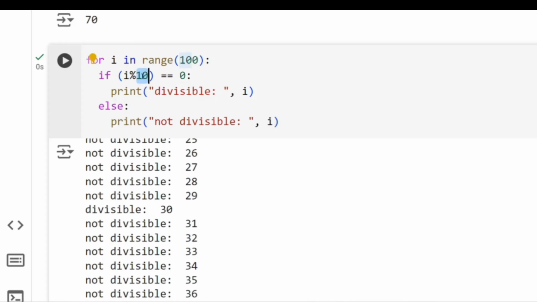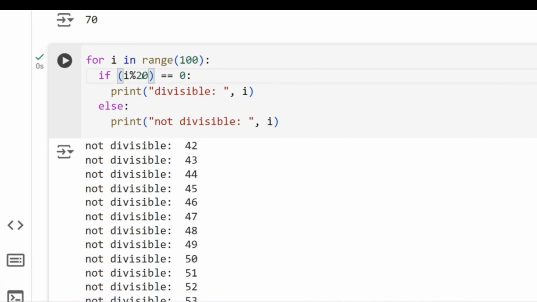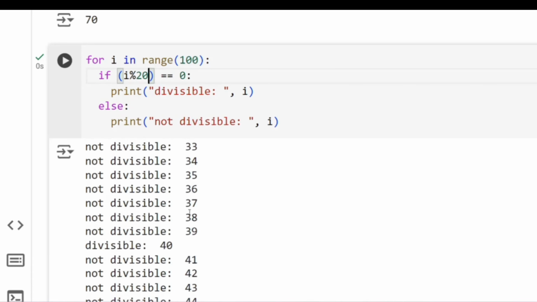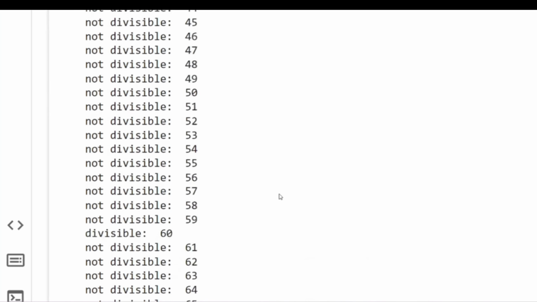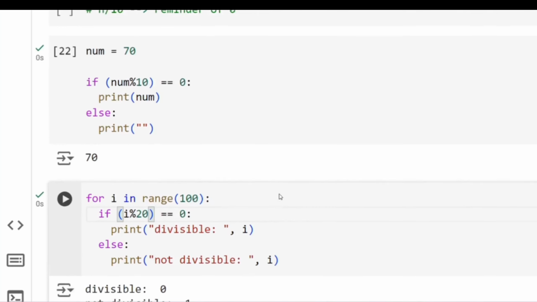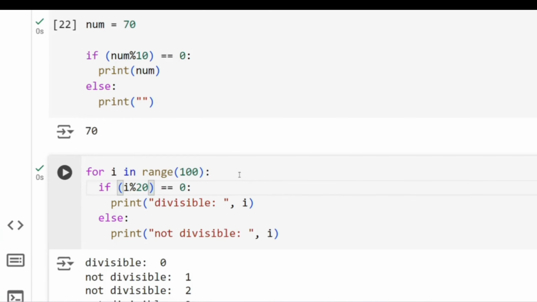If you want multiples of 20, you do the same thing. You can see 20, 40. So this way you can actually combine both if and for statements together. I hope you understood. Let's move on to the next lecture.